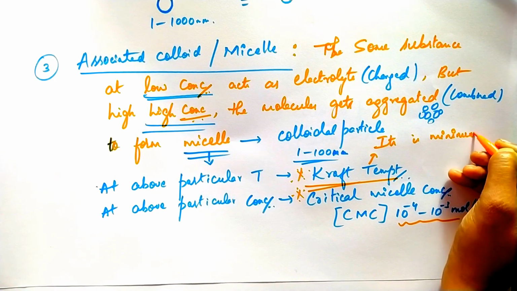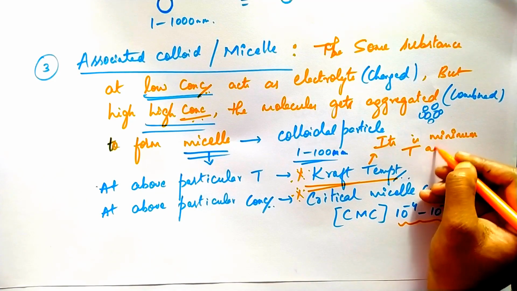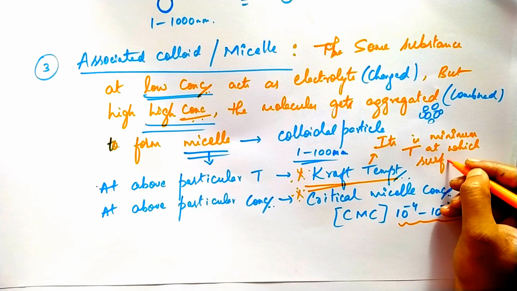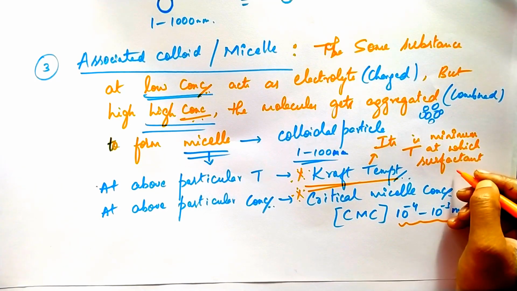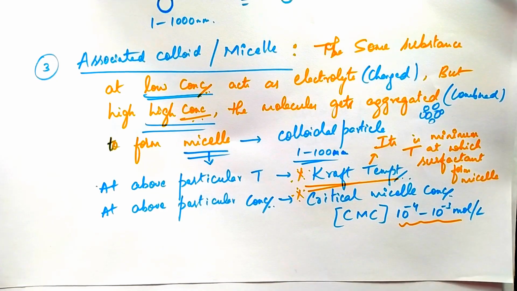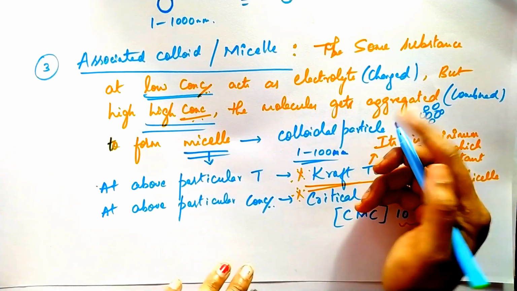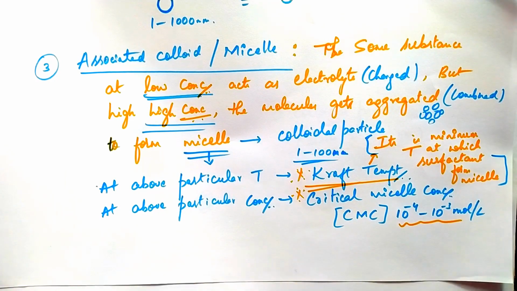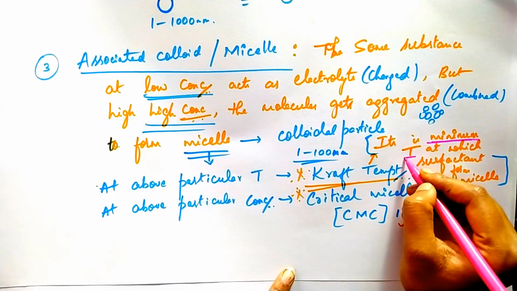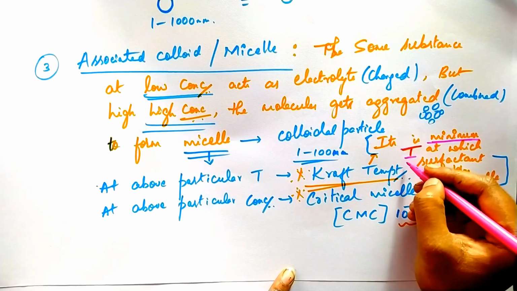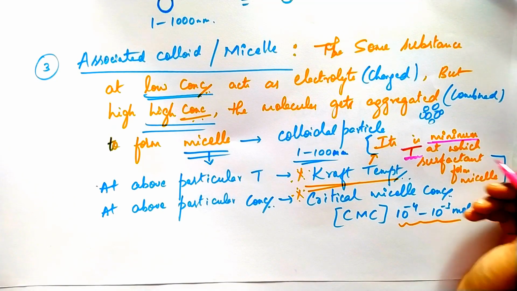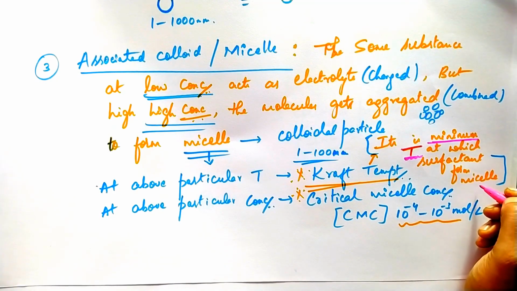It is the minimum temperature at which the surfactant, the soap solution, forms a micelle.